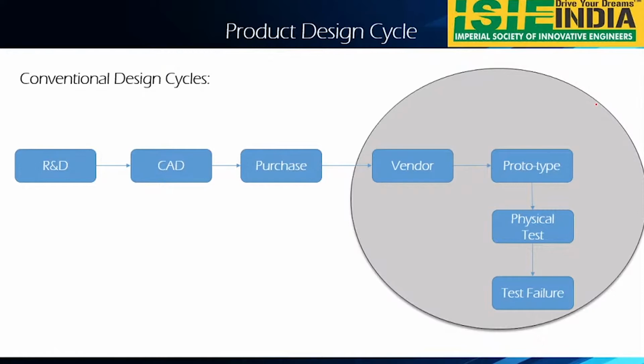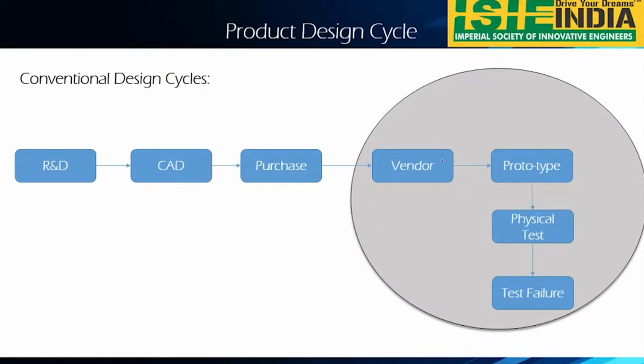What happened? I missed some constraint, like at some revolutions it's going to fail, but I don't know. I gave it to the vendor, he manufactured it and developed the prototype. He tested it during the physical test, when you assemble it in the vehicle, it's going to rotate. During the rotation, it failed.